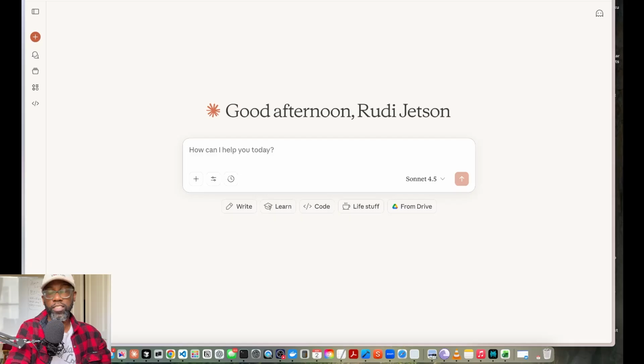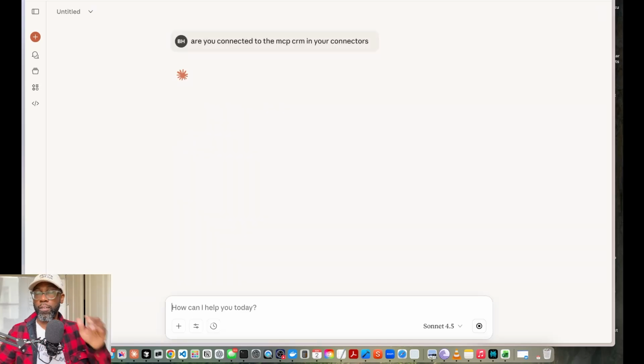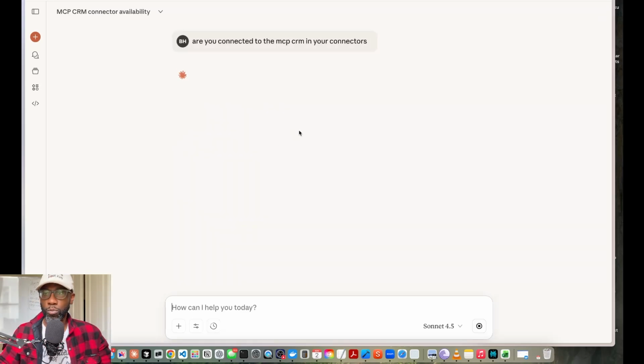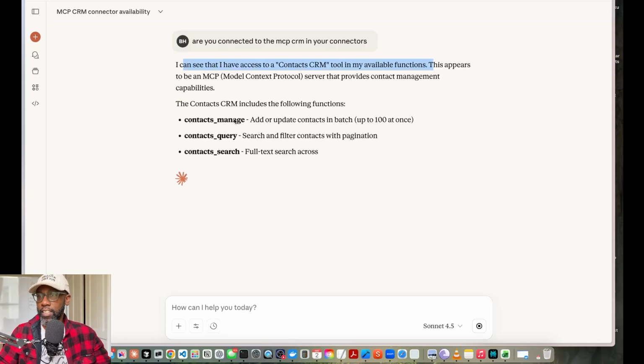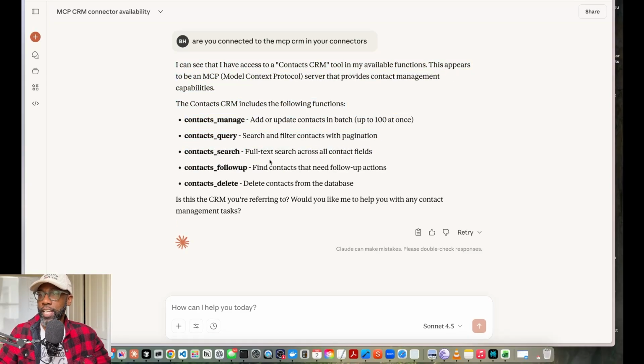Sometimes I just double check to see if Claude's connected. Are you connected to the MCP CRM in your connectors? I just want to verify that Claude knows what I'm talking about, because I can see I have access to context exactly. And then Claude verifies what tools it has. And so it can manage the contacts, it can query what kind of contacts, it can do the search, it can do the contact follow-up, contacts delete.